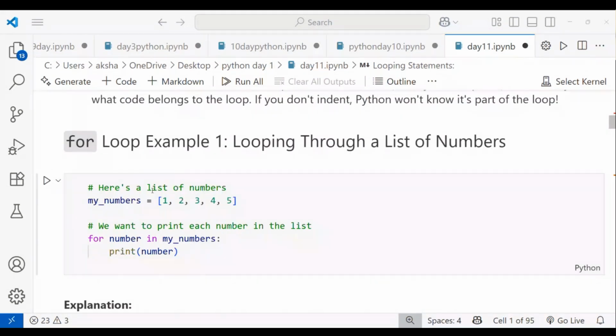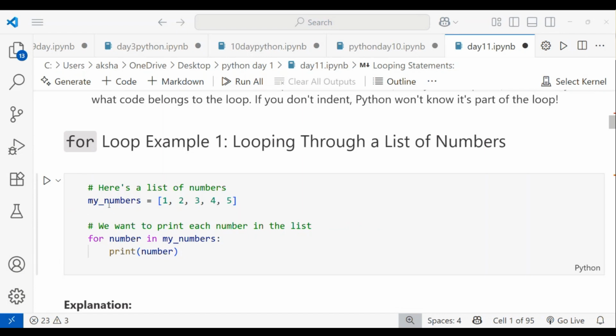And here is a list of numbers. My numbers are 1, 2, 3, 4, 5. And which data type is this? List data type. Okay, you can see it. How to identify a list? The data values should be enclosed with square brackets, and the values should be separated by commas. Then you know this is a list.